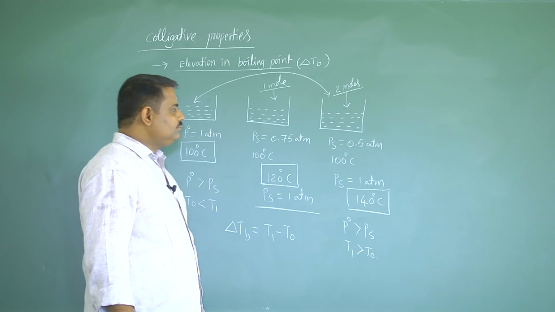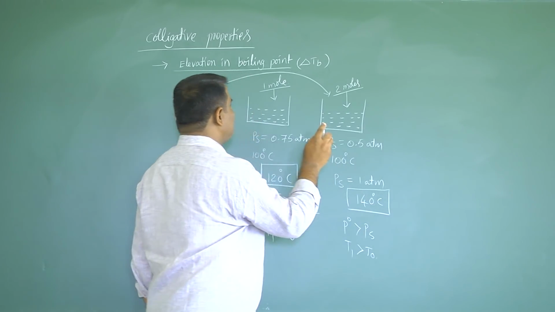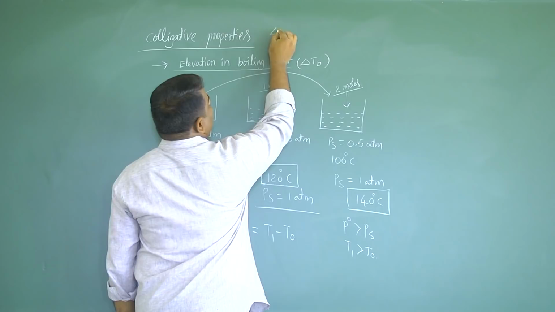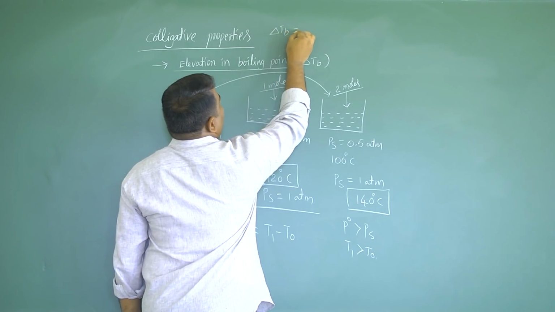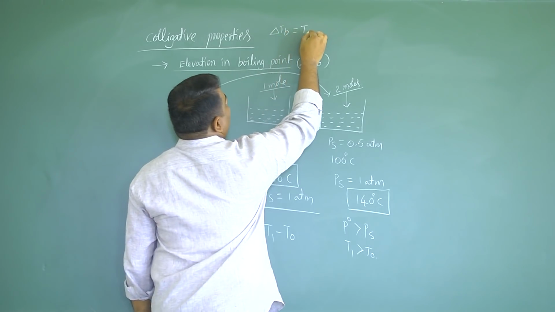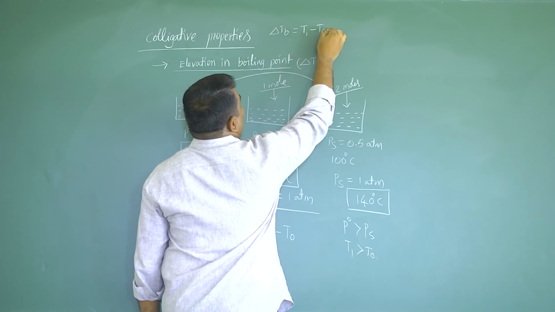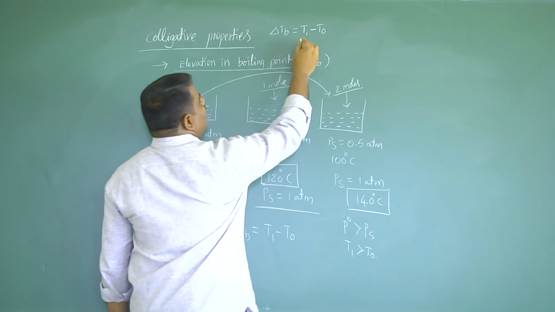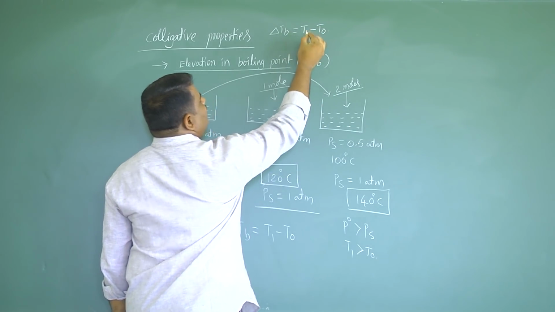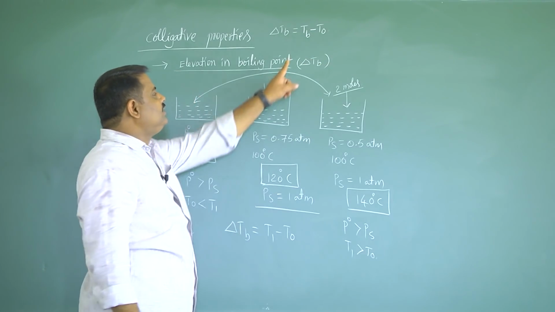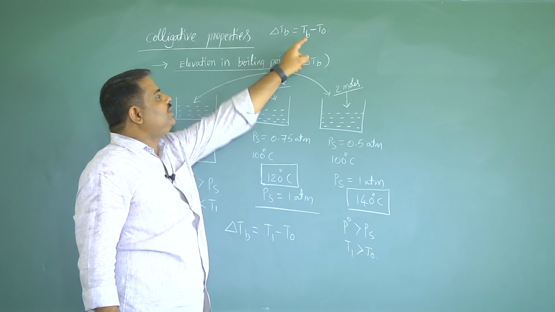Now here the final expression is delta Tb is equal to T1 minus T naught. Instead of T1 we can write Tb also, that is nothing but the boiling point of the solution.